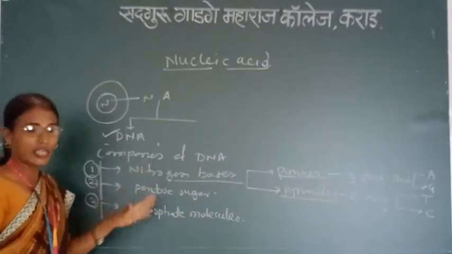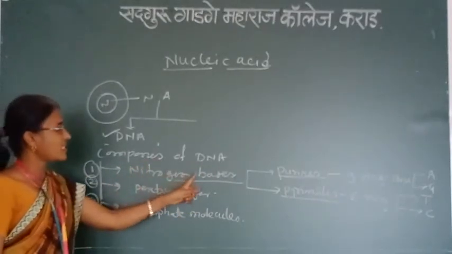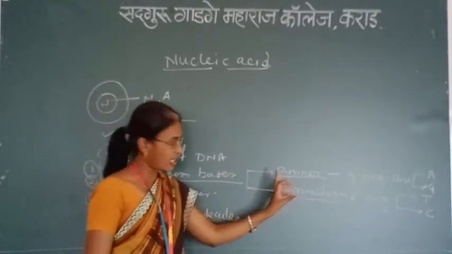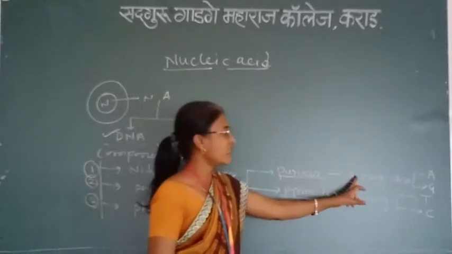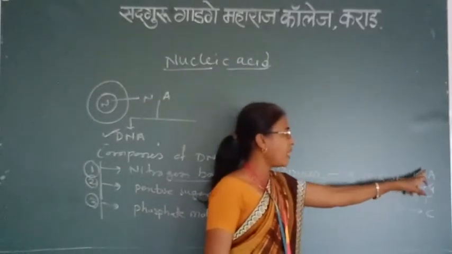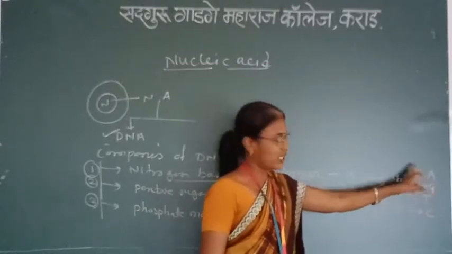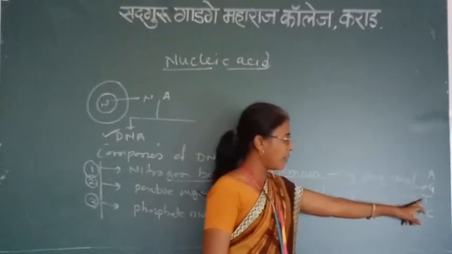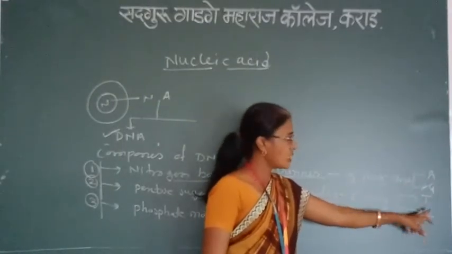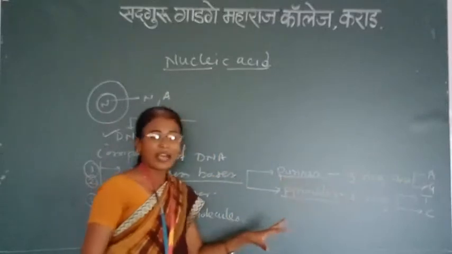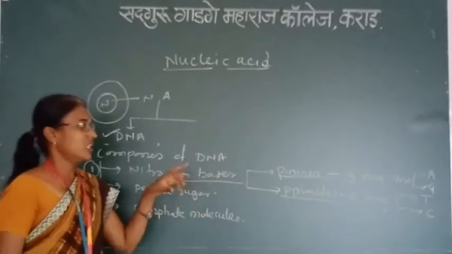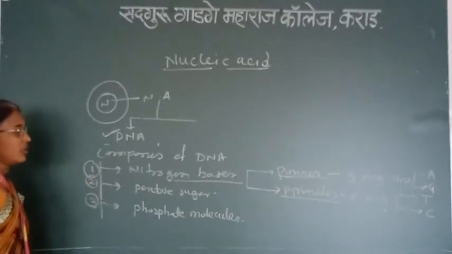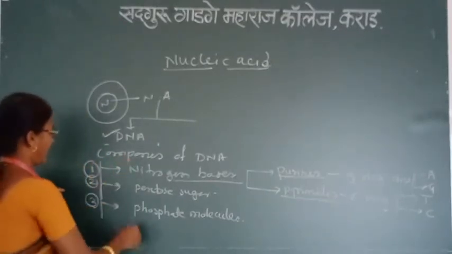So nitrogen base is classified into two types, the purines and the pyrimidines. Purines are a 9-ring structure, for example adenine and guanine. Pyrimidines are a 6-ring structure, thymine and cytosine. In RNA, instead of thymine, there is uracil, which is also a 6-ring structure present in the nitrogen base of RNA.